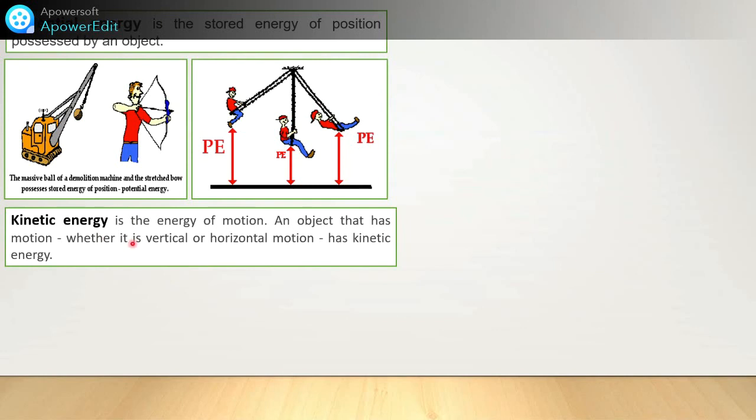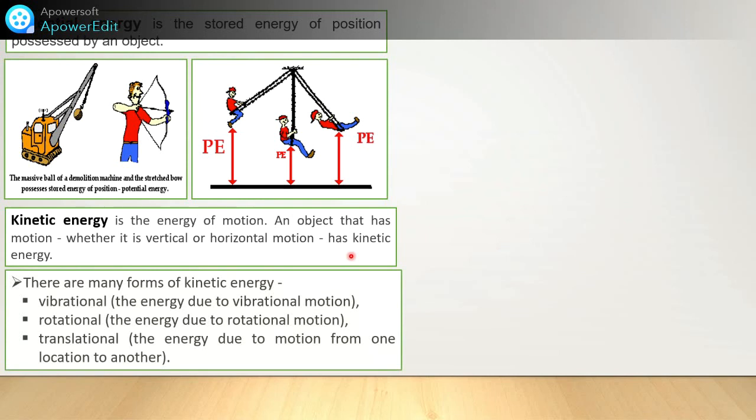Similarly, what is kinetic energy? The energy of motion. An object that has motion, whether vertical or horizontal, has kinetic energy. There are many forms of kinetic energy. You know already: vibrational, rotational, translational. The energy due to vibration, or energy due to rotation, or energy due to motion or location from one place to another. Okay, that is the translation motion.